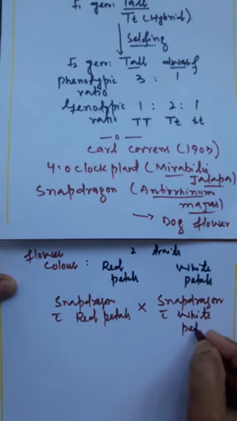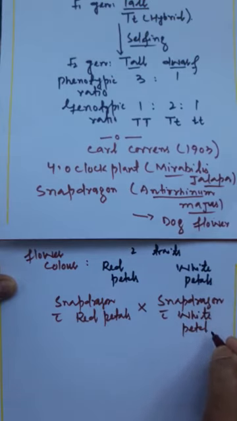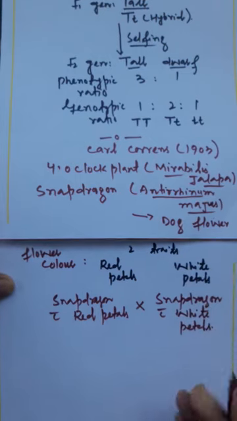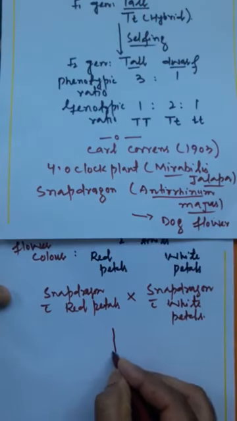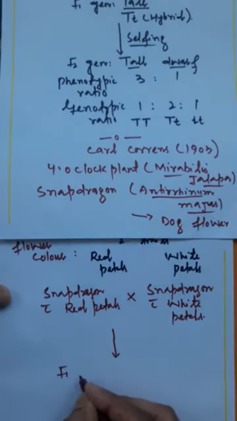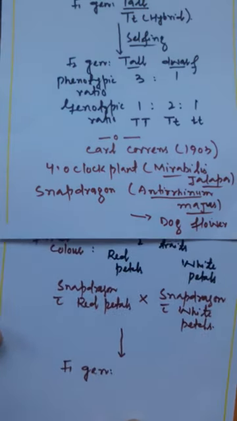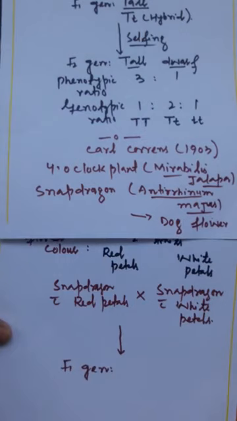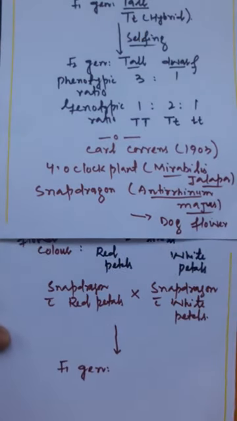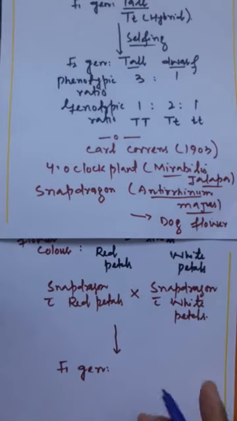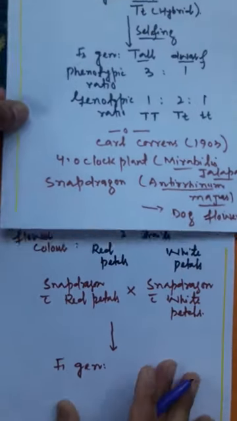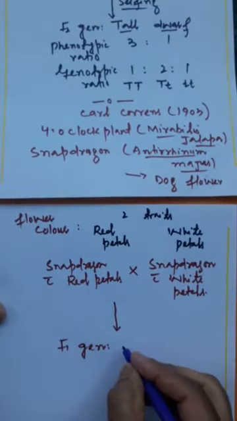So what do we expect as per Mendelism? The F1 generation we obtain here, that we expect as per Mendelism, should be having red petals, red color, as red is dominant over white. But it is very strange when the F1 generation is obtained here. The F1 generation possesses flowers with pink petals.